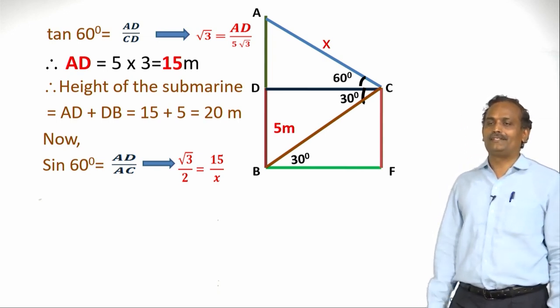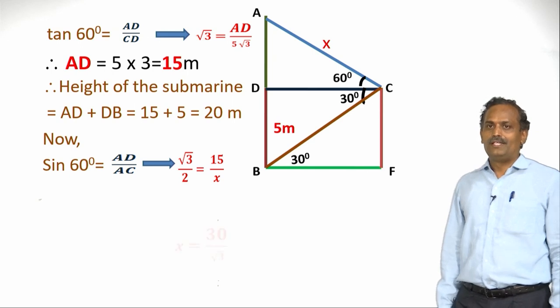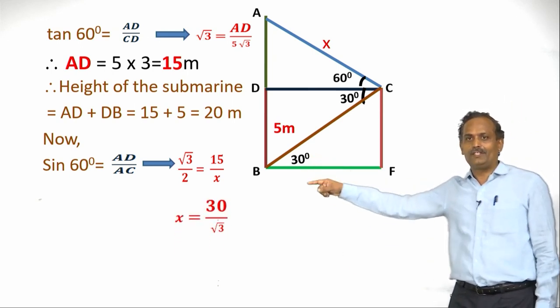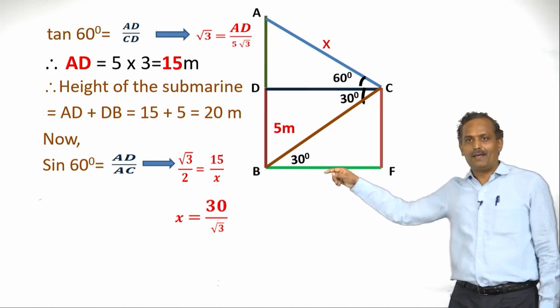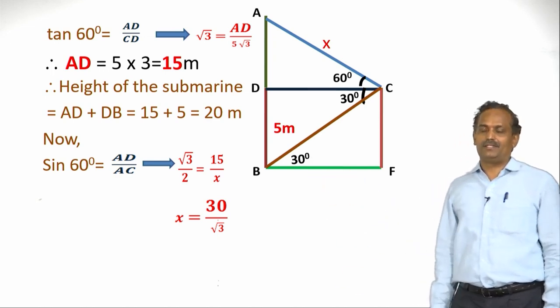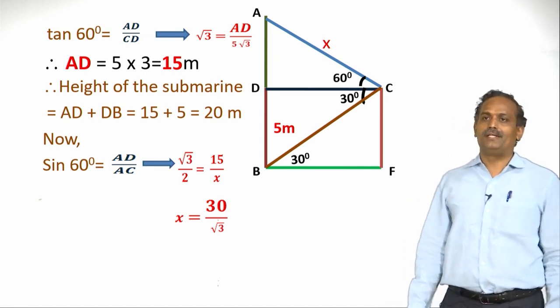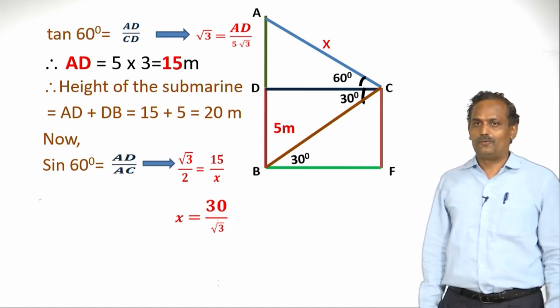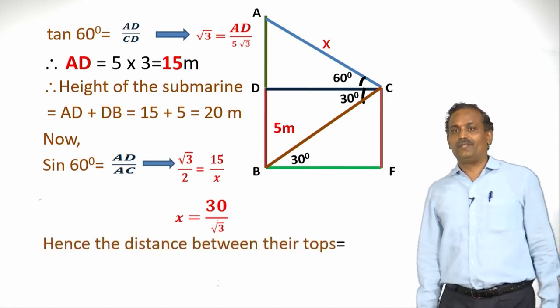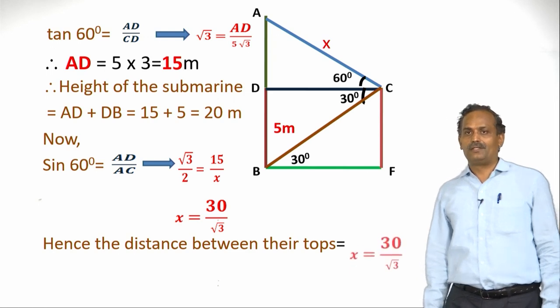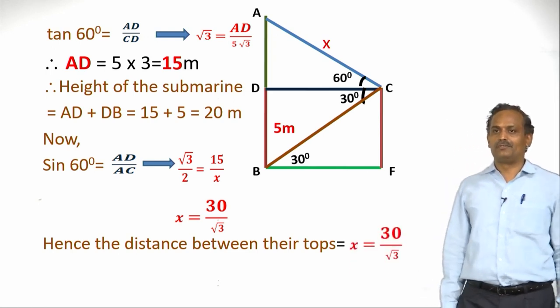AC we have assumed as x. Let us cross multiply these things. 15 into 2 is 30 by root 3 is nothing but x. That is the distance between the top of the submarine and the ship. Therefore, the distance between the top of the submarine and the ship is 30 by root 3 meters.